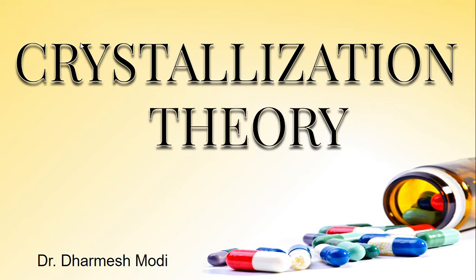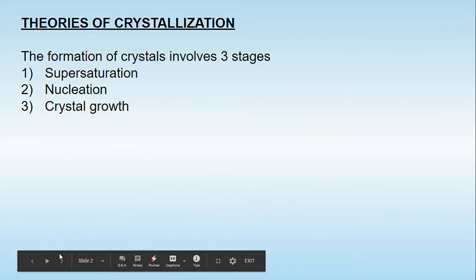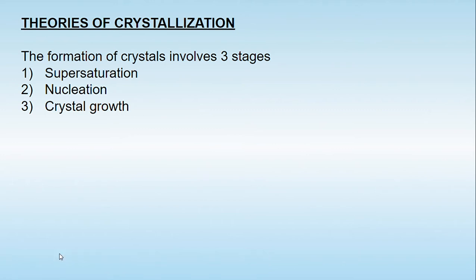Today I am going to discuss how the formation of the crystals will take place in this video on the theory of crystallization. As we know, the crystals are going to be formed from the amorphous material, and crystallization basically involves three stages. Number one, supersaturation, number two, nucleation, and number three, crystal growth. Let's try to understand how the crystal formation takes place in each of these three steps.